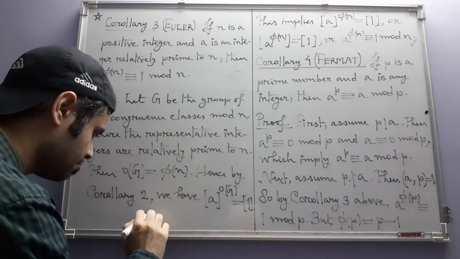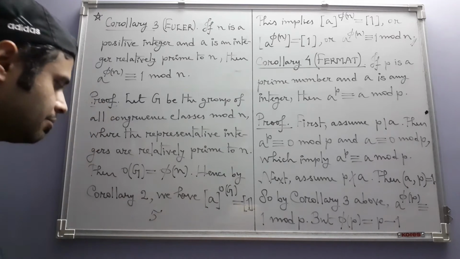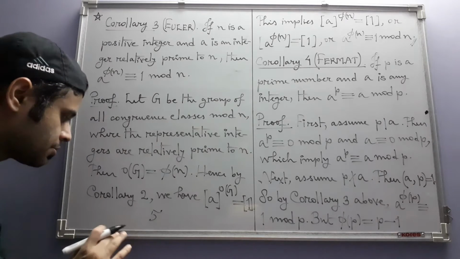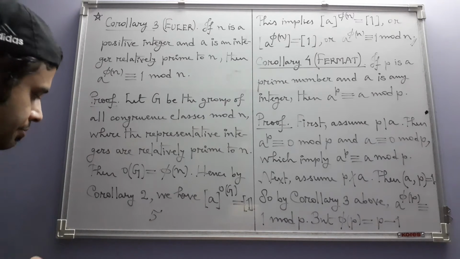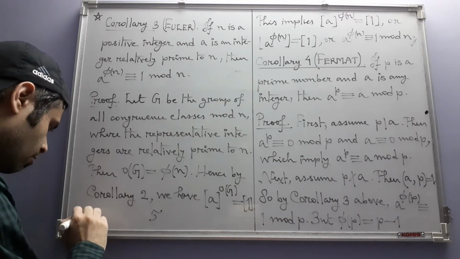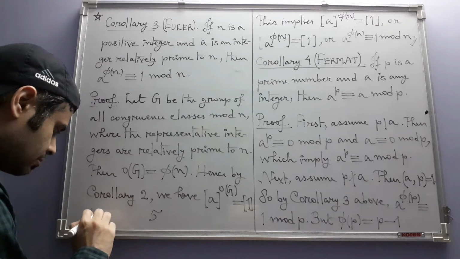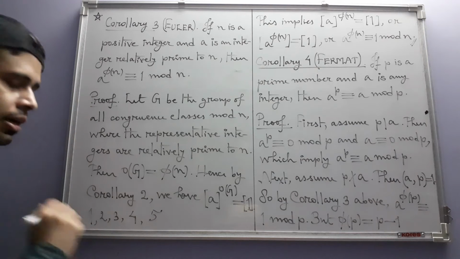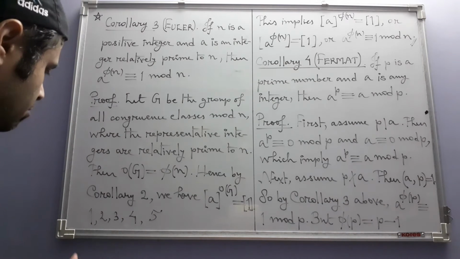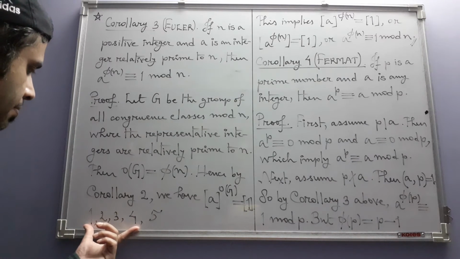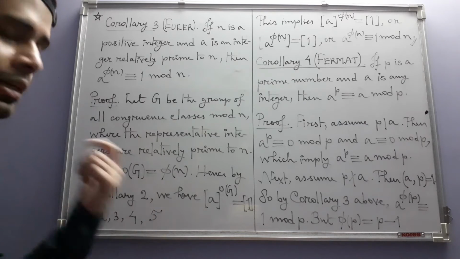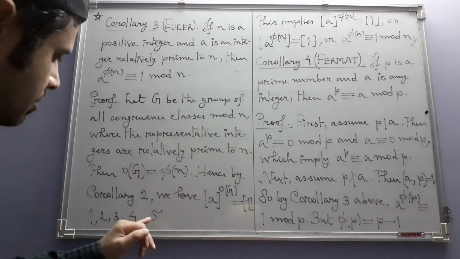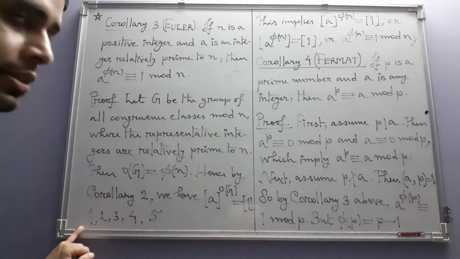okay, let us take a somewhat big prime, not absolutely small, say 5, then all the integers less than 5 are actually relatively prime to 5, because 5 does not divide any one of them, simply because they are all less than 5.